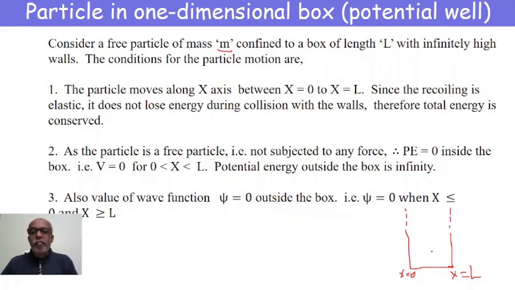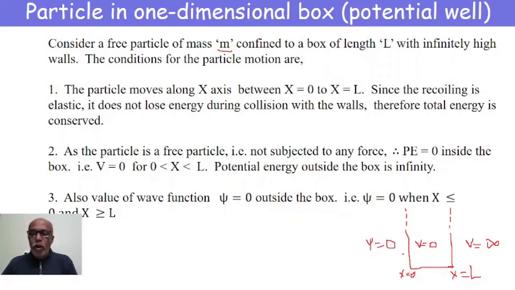Since the particle is a free particle, the potential energy inside the box is 0 because no forces are acting on the particle. Therefore, potential energy inside the box is 0, and potential energy outside the box is infinite. And also, the wave function outside the box is 0 because the particle does not exist outside the box, since it is only inside the box.